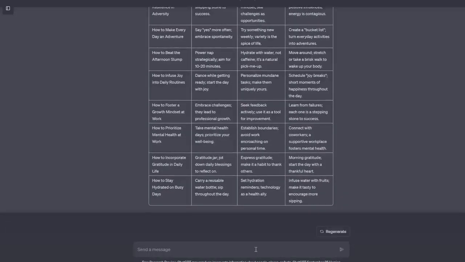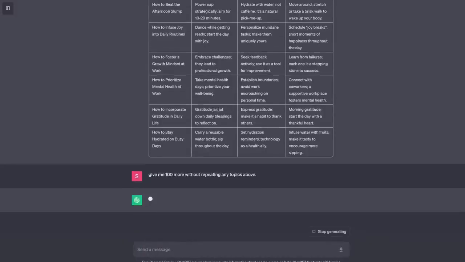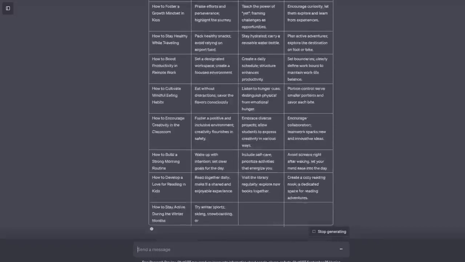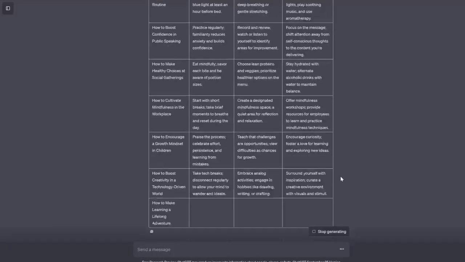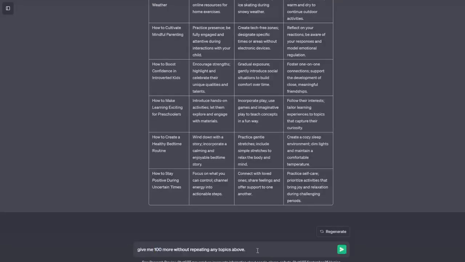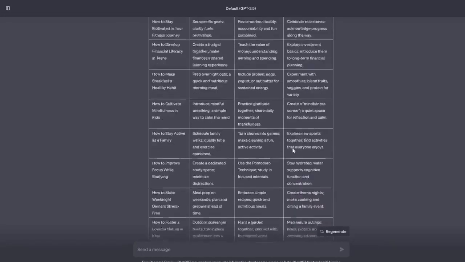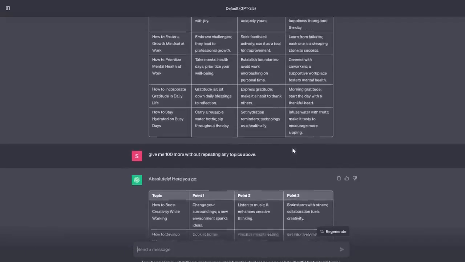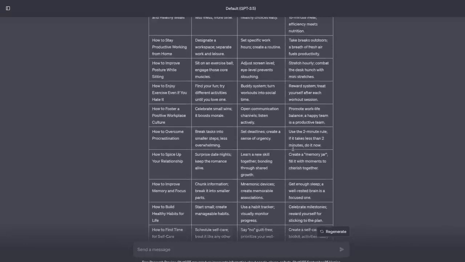And this output is exactly what I'm looking for, so since this is perfect, my next prompt is just give me 100 more of these without repeating any of the above. And then after that's done, I told it to give me 100 more without repeating any of the above. So you can see like in only a few seconds, we have generated a few hundred rows of text, and each row can be used as a YouTube short.